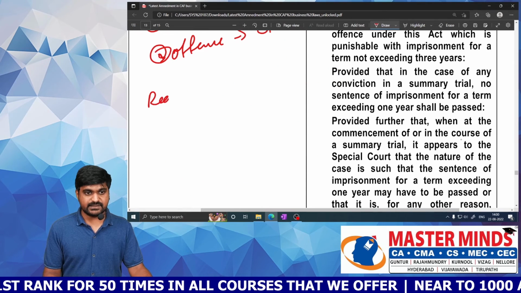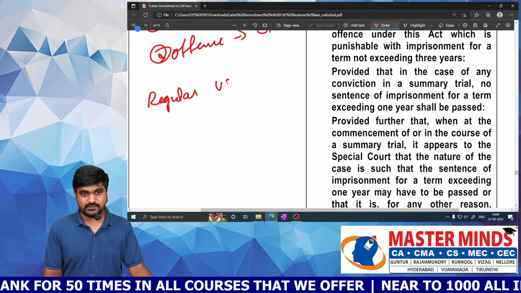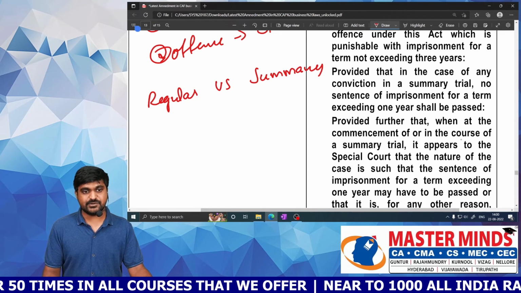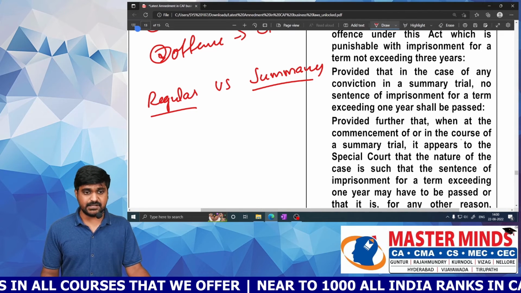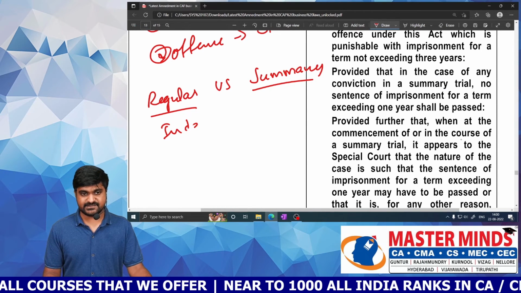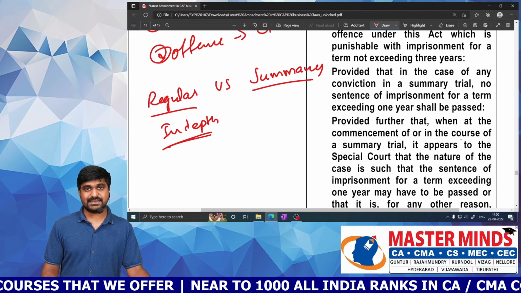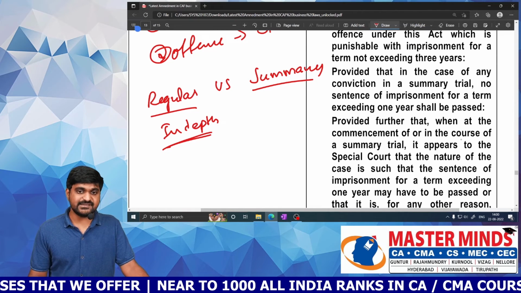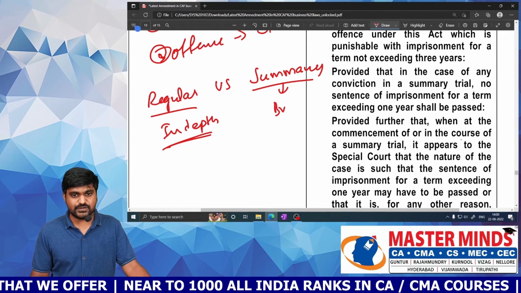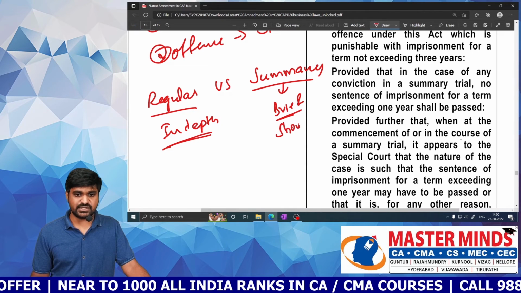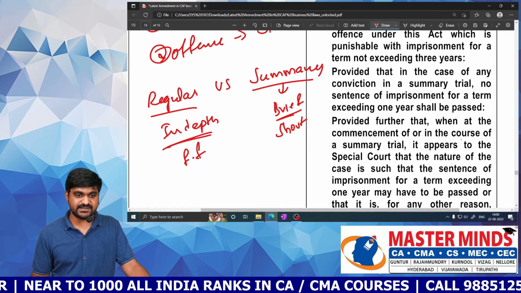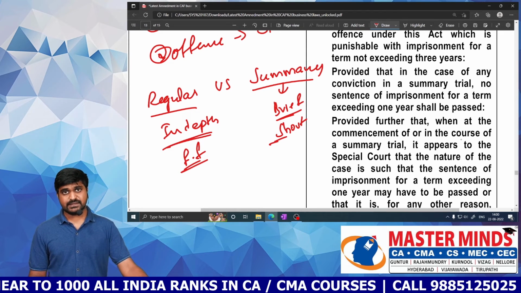Next one. Regular trial versus summary trial. So what is the difference between regular trial and summary trial? Regular trial means in-depth analysis. The court will make an in-depth analysis, a full-fledged analysis, whereas in case of summary trial, the court will make a brief analysis, nothing but a short analysis. Okay.